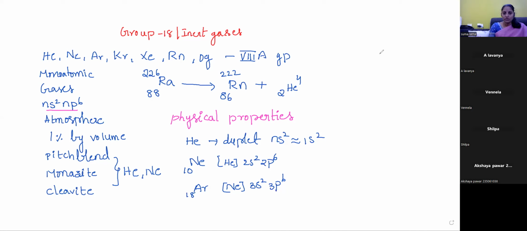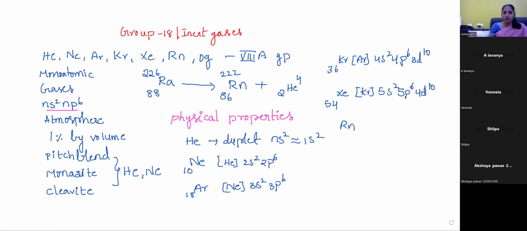The next one is krypton. Krypton's atomic number is 36. Here the nearest noble gas is argon, then 4s2 4p6 3d10. Next is xenon, atomic number 54. Here the nearest noble gas is krypton, then 5s2 5p6 4d10.